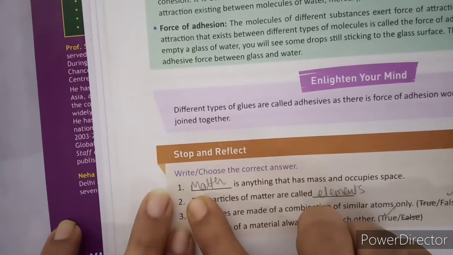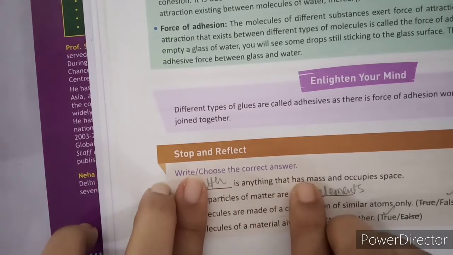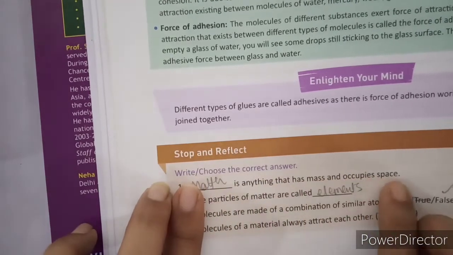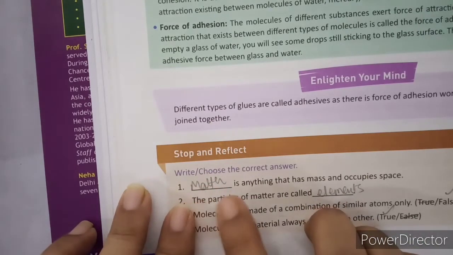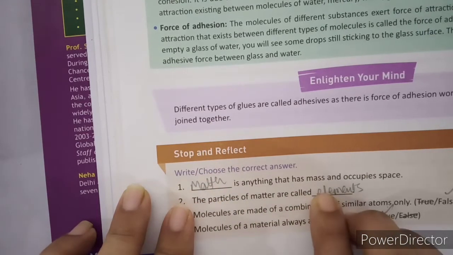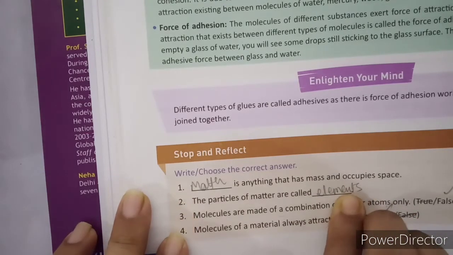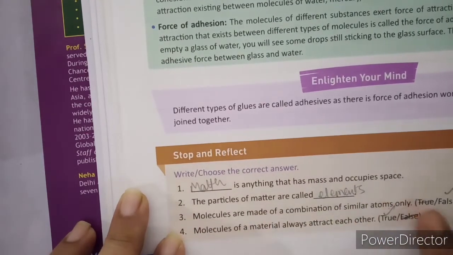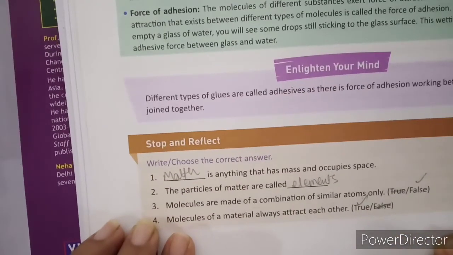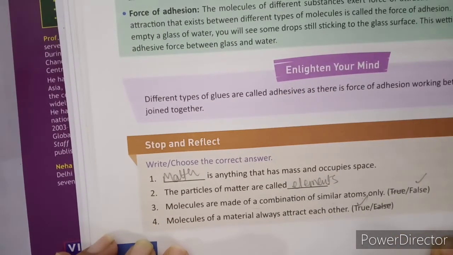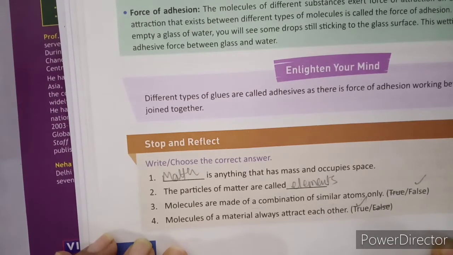First one: dash is anything that has mass and occupies space. So you have to write matter. Second, the particles of matter are called elements. Molecules are made up of a combination of similar atoms only. No, it can be different atoms also.